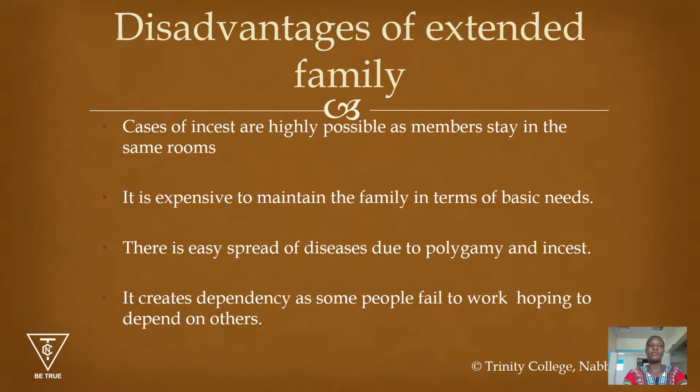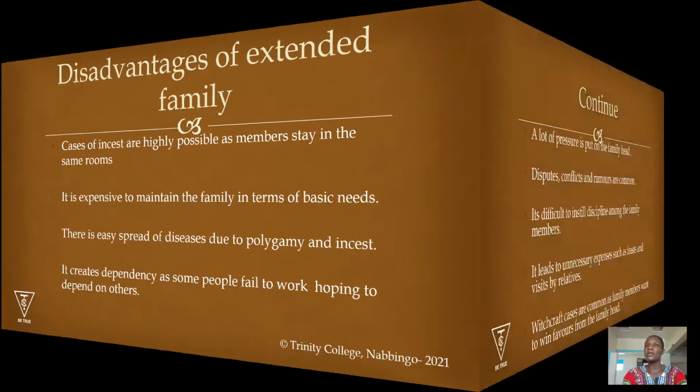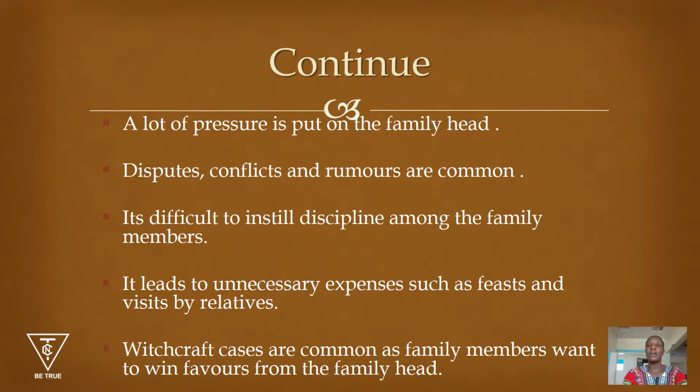Spreading of diseases is also very common. Remember, in an extended family, a man may decide to marry more than one wife. And then here, diseases will come, sexually transmitted diseases most especially. And there we are adding another problem of incest. Due to incest, diseases can also come in. Then failure to work, because the family is so big. I have uncle so and so who is rich, so some of us will decide not to work because we know we shall beg our other relatives for financial support, which is not very good.